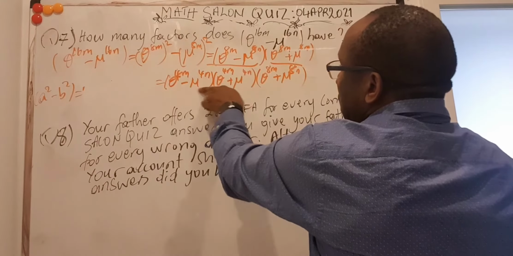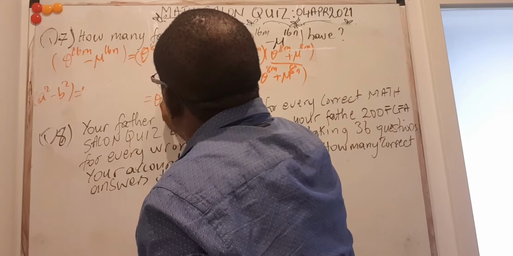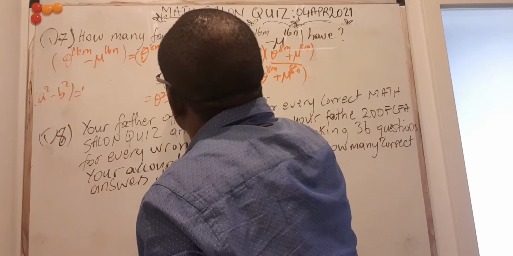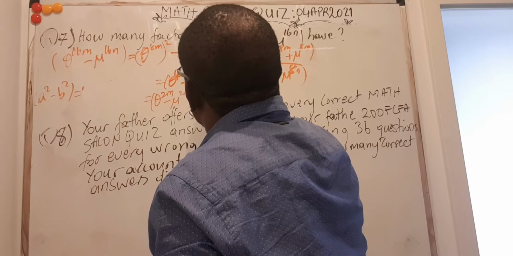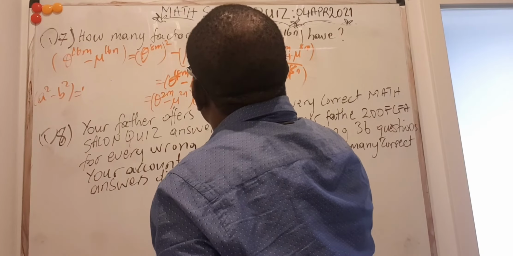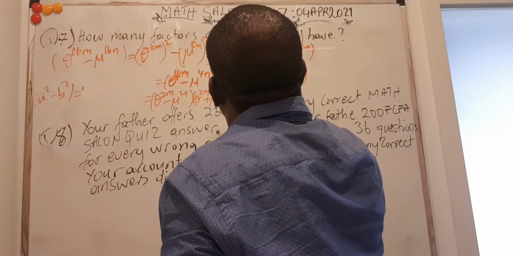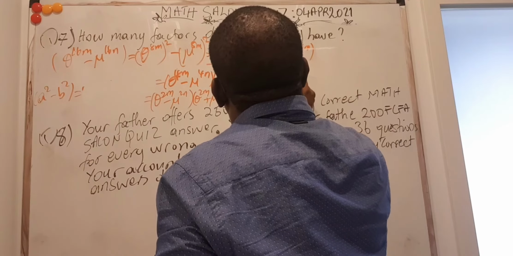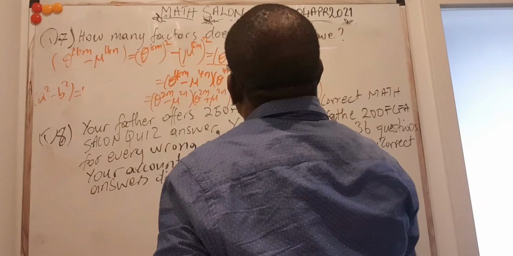I can split this one again. Then this is going to be theta to the 2m minus mu to the 2n multiplied by theta to the 2m plus mu to the 2n times theta to the 4m plus mu to the 4n times theta to the 8m plus mu to the 8n.